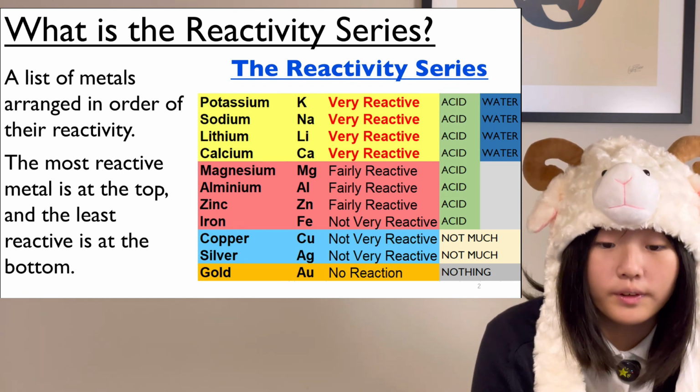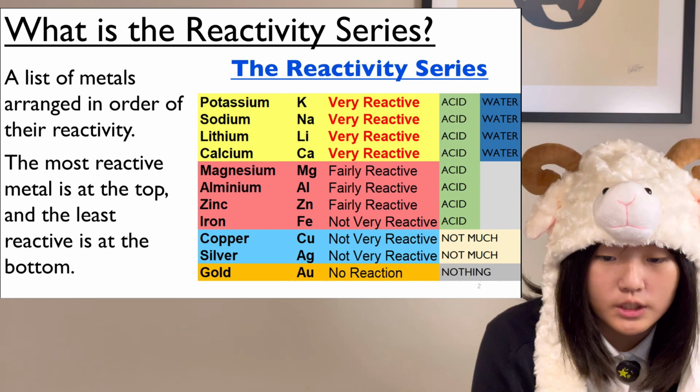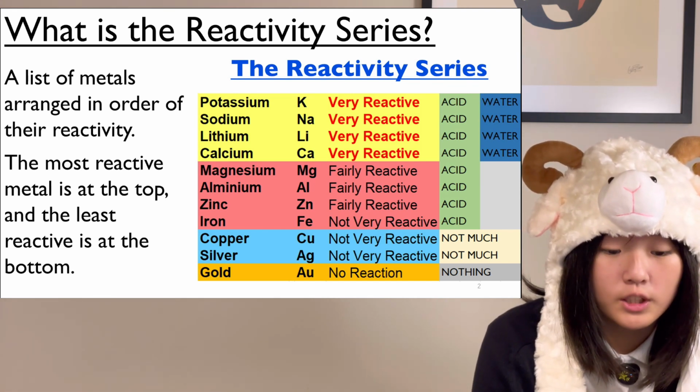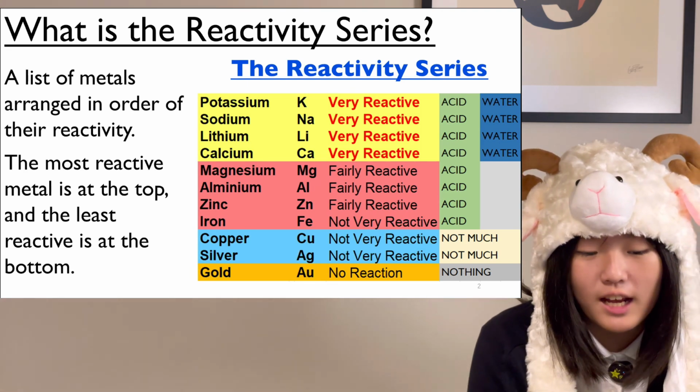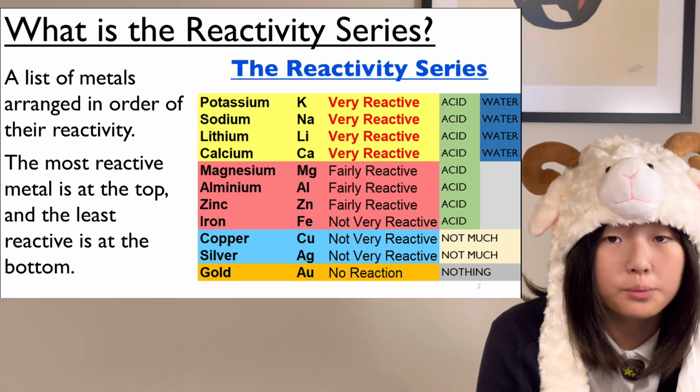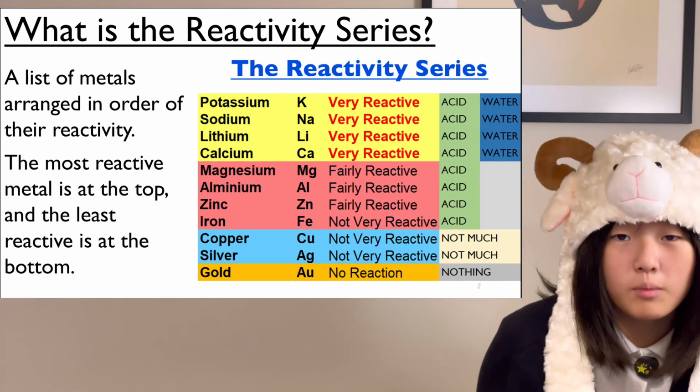The first 4 react with water, and the first 8 react with acid. The last 3 don't react much, and gold, the last one, doesn't react at all. Copper and silver need a little bit of help to react with some things, but not much.